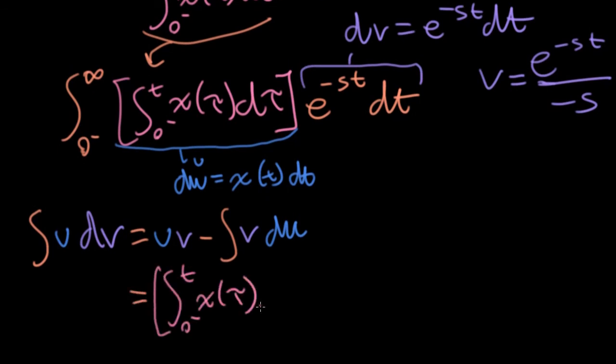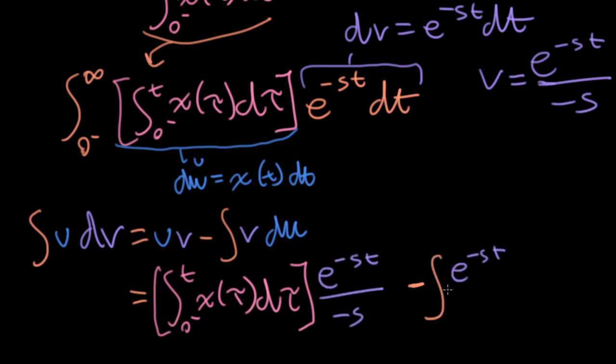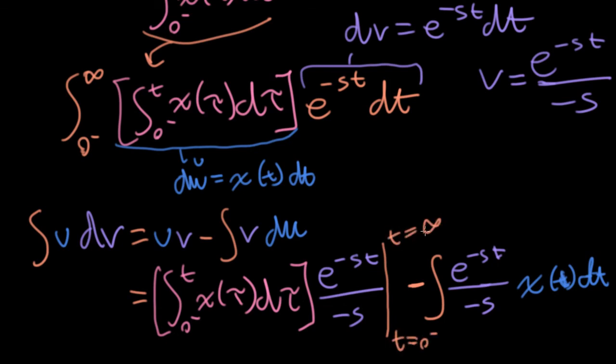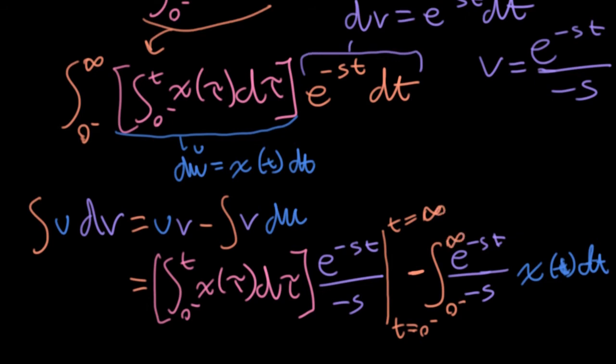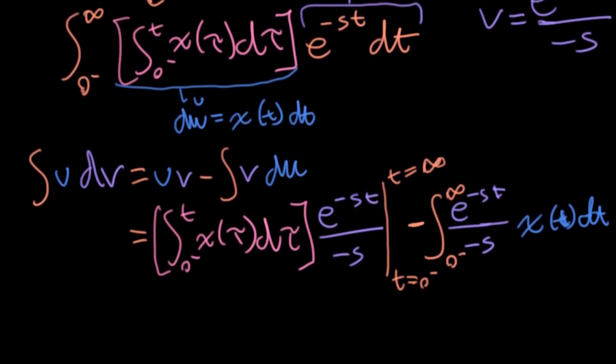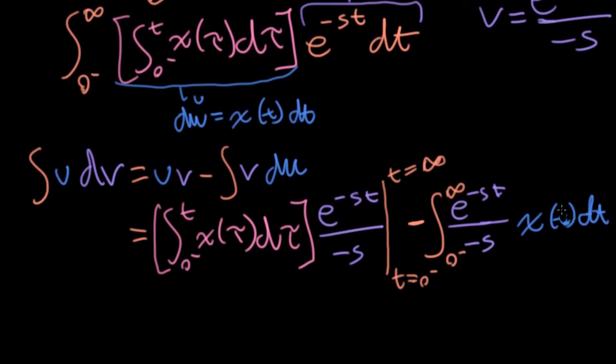We'll have u, which is this full integral here, times v minus the integral of v du, and I need to put in these specific limits here. So this bit in the front needs to be evaluated at the origin and at infinity, and the integral here is going from that origin to infinity. Okay, let me make the t here look something more like an actual letter t than a smudge. There we go, that looks better.